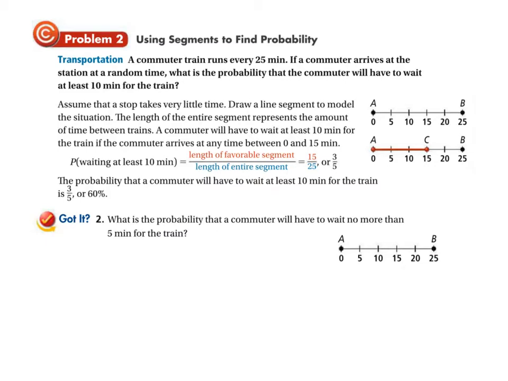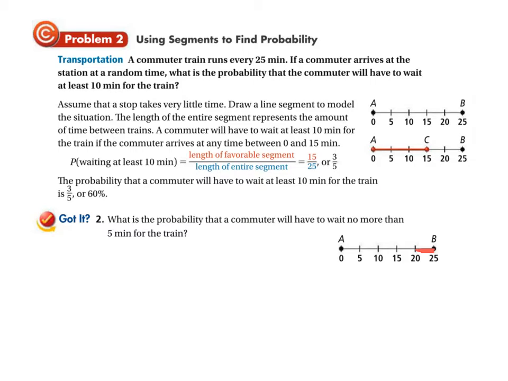Okay, we're back. So, what is the probability that a commuter will have to wait no more than 5 minutes? Well, what section of this would be waiting no longer than 5 minutes? Well, if you arrived here within 5 minutes of the train, then you would wait no more than 5 minutes. Okay, how many minutes is that?